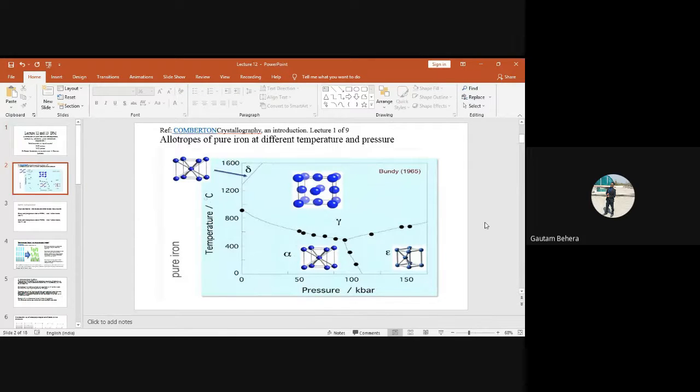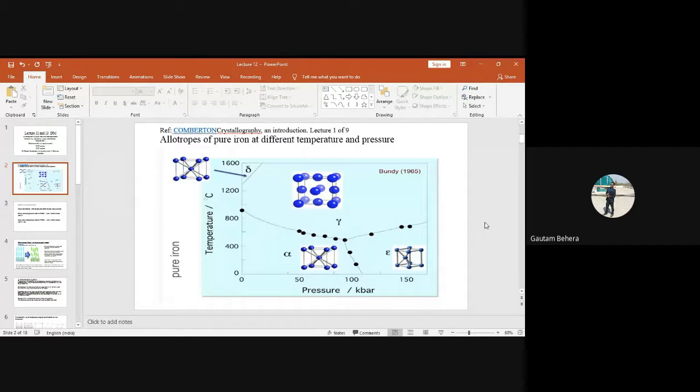So if you remember in the previous lecture, that is lecture number 11, we were talking about different crystal structures of a particular element at different temperatures. I have also given you a few examples, if you remember. The best example is tin, where above 13.2 degrees centigrade, the tin remains in which crystalline form?